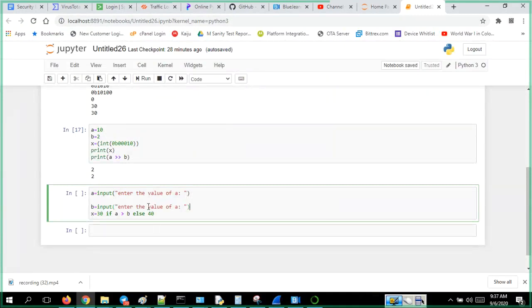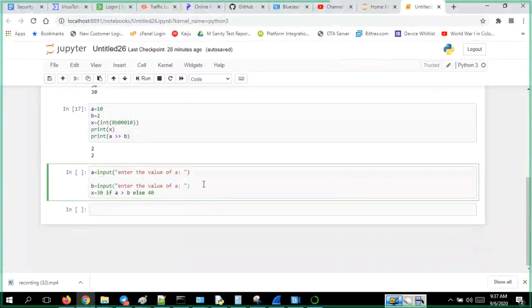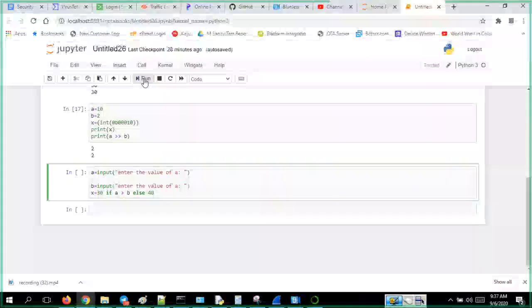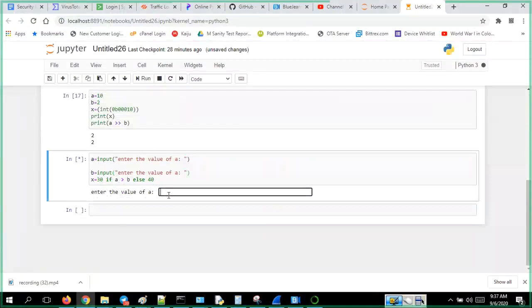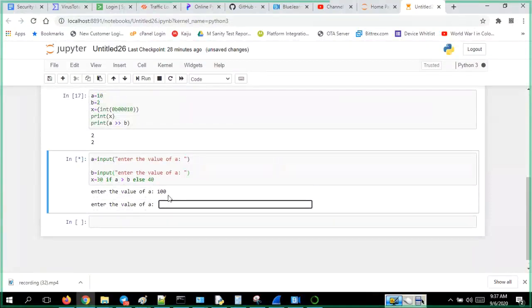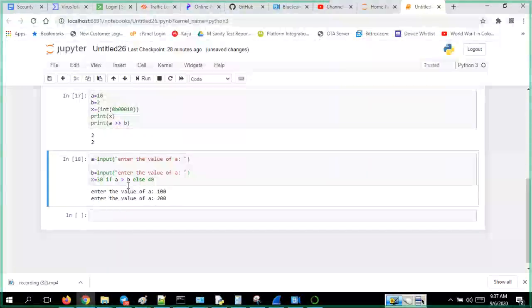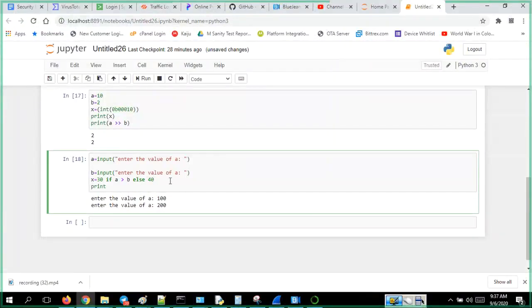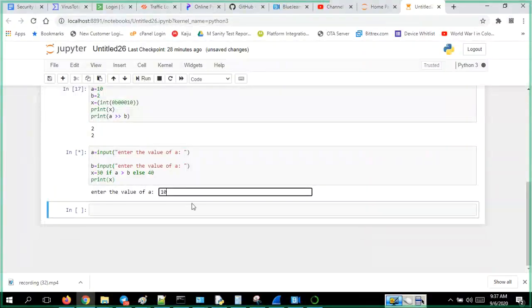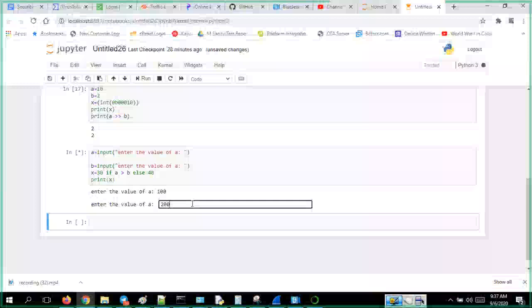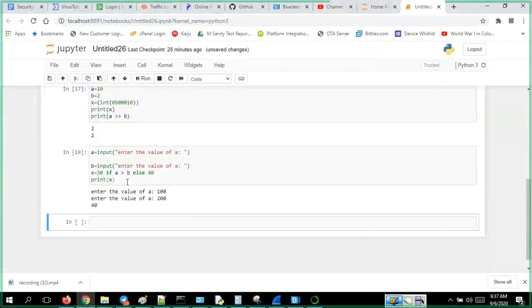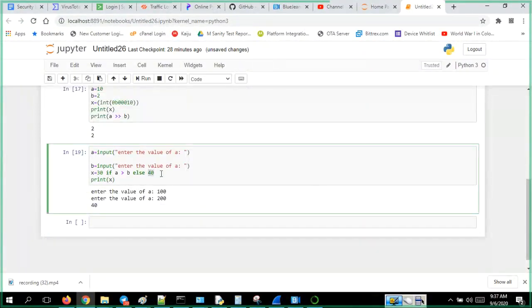That's why I added it instead of repeating there. Okay, so I'll just run this particular program. But see, you will get an error here. Print x, I should give print of x. Let me check 100, 200. I got 40, because of the else condition only, because A is greater than B.